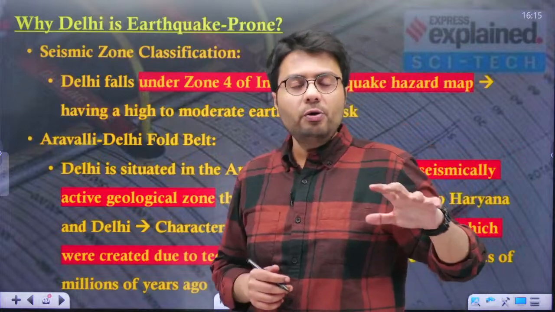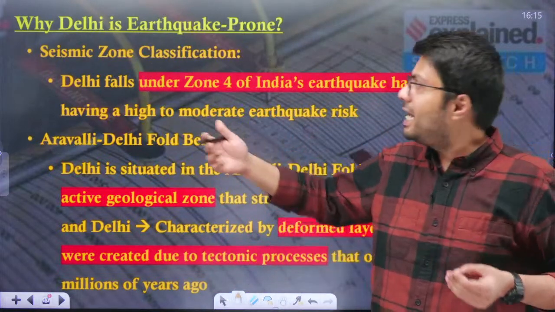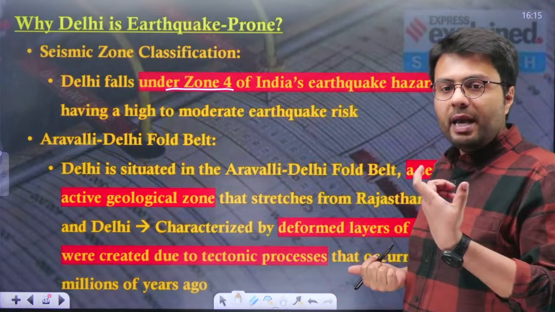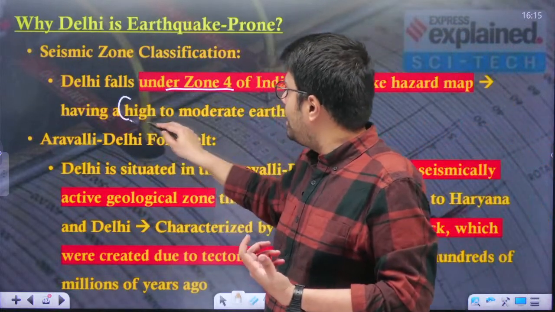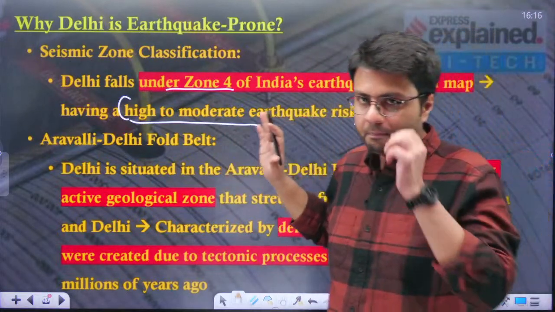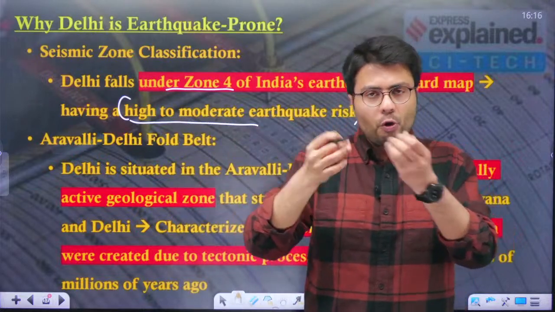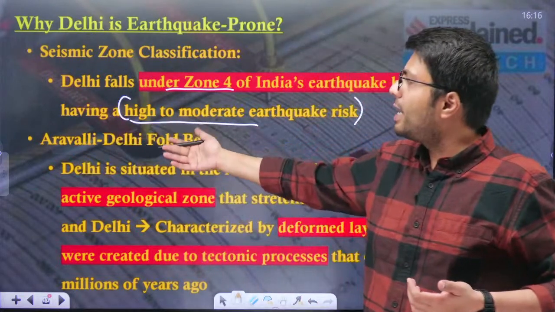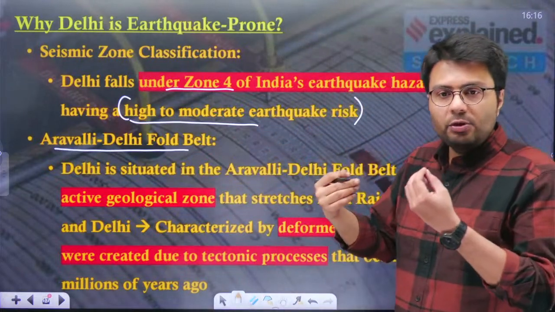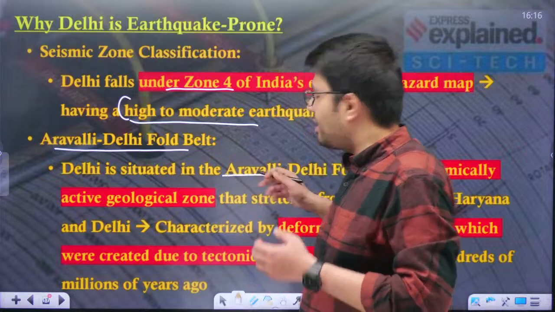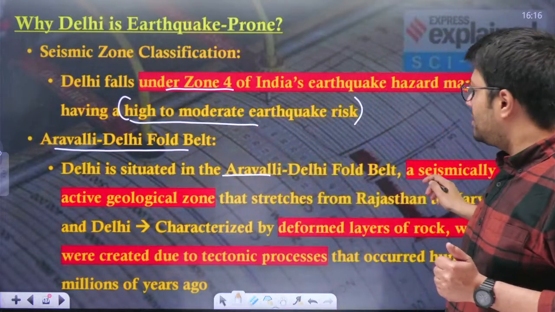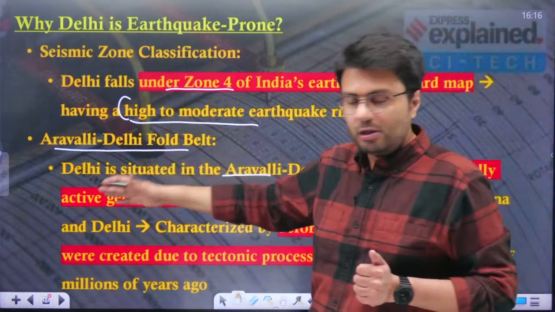Now, first of all, I told you in terms of zone classification, Delhi belongs to Zone 4 of India's earthquake hazard map, which makes it a place with a high to moderate earthquake risk, higher than the usual amount of places in India. Also, geographically, Delhi is located in an area called the Aravali-Delhi Fold Belt. Delhi is situated in the Aravali zone, which is a range of mountains in the eastern part of Rajasthan, and this is a seismically active geological zone.